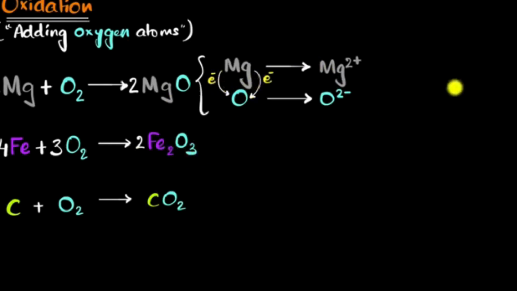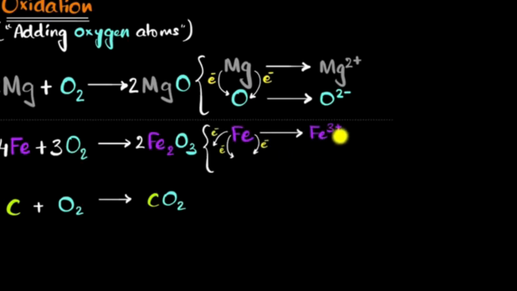Well, let's see if the same thing is happening over here. Well, yeah, iron is also a metal and it's losing electrons over here. In fact, iron loses 3 electrons to form iron 3+, and that's why this is called iron 3 oxide, because it has a charge of 3+, it loses 3 electrons over here. And oxygen gains those electrons. I mean, each atom of oxygen gains 2 electrons, making it oxygen 2-. And so because oxygen has a 2- charge and iron has a 3+ charge, now you can notice 3 atoms of oxygen has a total of -6, and 2 atoms of iron has a total of +6. +6 -6 very nicely becomes neutral. But again, what's important is that iron, which is undergoing oxidation, is losing electrons.